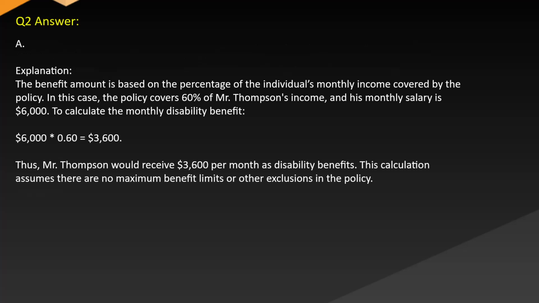Answer A. Explanation. The benefit amount is based on the percentage of the individual's monthly income covered by the policy. In this case, the policy covers 60% of Mr. Thompson's income and his monthly salary is $6,000. To calculate the monthly disability benefit, $6,000 × 0.6 equals $3,600. Thus, Mr. Thompson would receive $3,600 per month as disability benefits. This calculation assumes there are no maximum benefit limits or other exclusions in the policy.